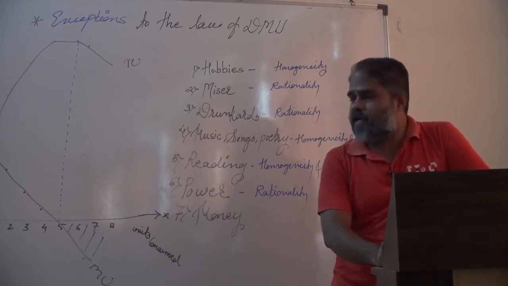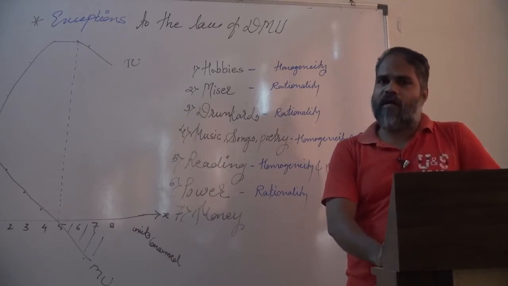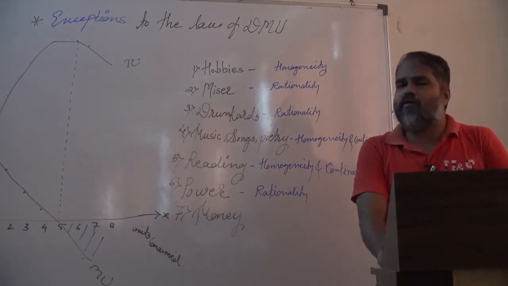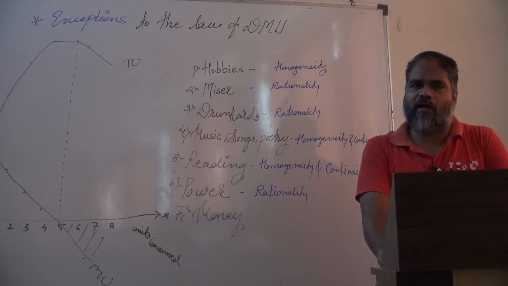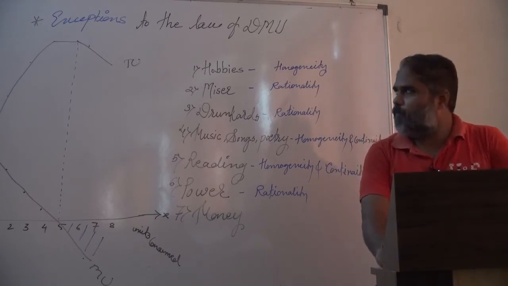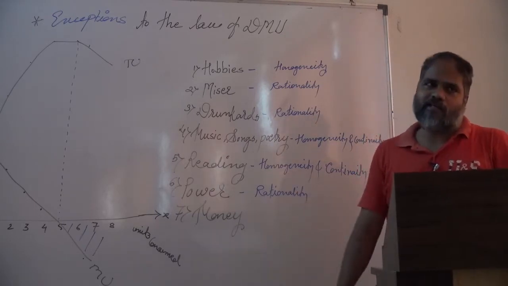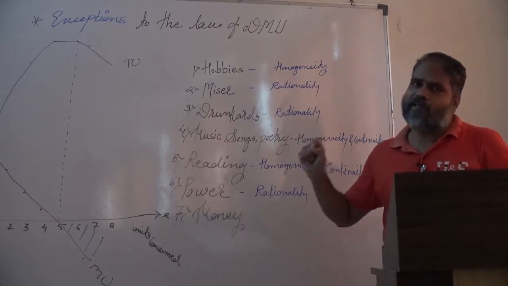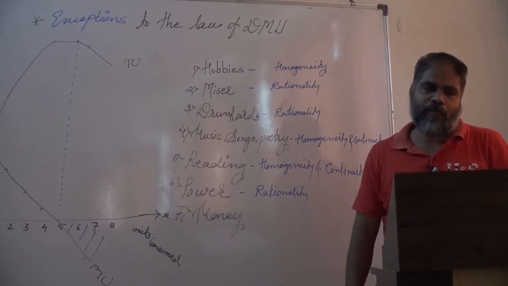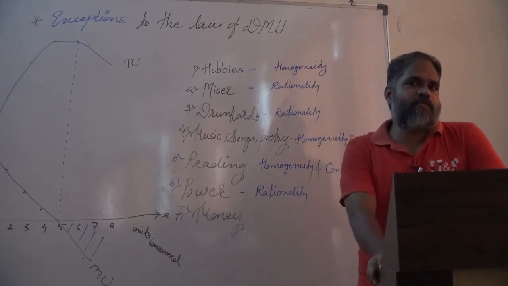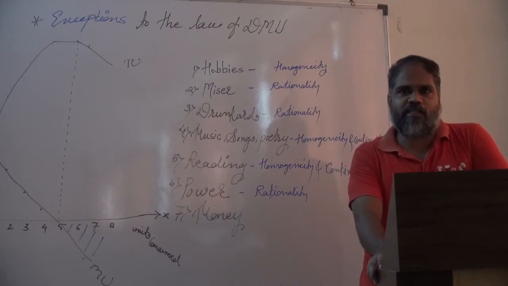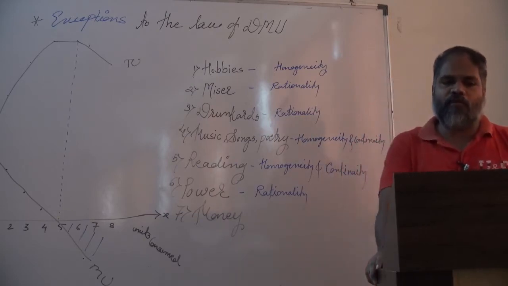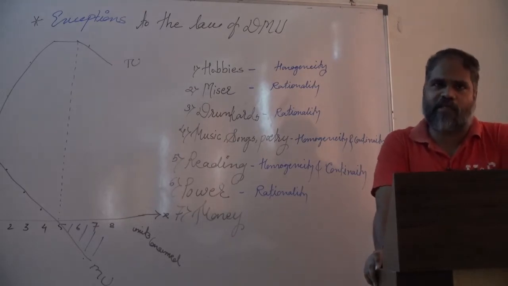This law of DMU was explained by Alfred Marshall, and this law of diminishing marginal utility is universally true, but strictly speaking there are some exceptions. We have to handle what the actual exceptions to the law of DMU are. Exceptions refer to situations or cases where the law of DMU does not work. So the law of DMU does not hold true in some cases.